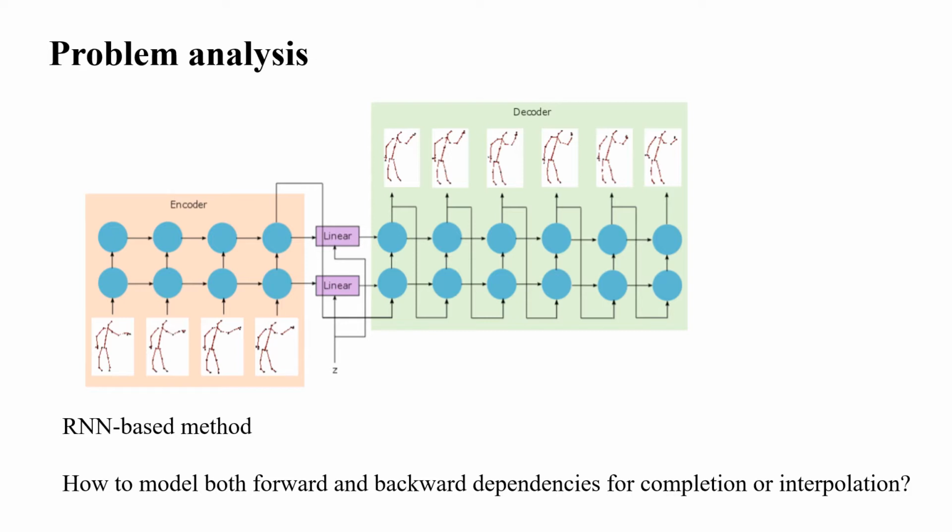Although performing well in motion prediction, these approaches are not directly suited for generalizing into other tasks, such as motion completion and interpolation, for which both forward and backward dependencies should be exploited.